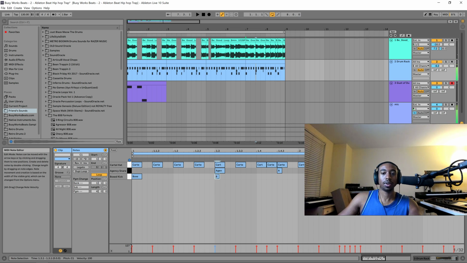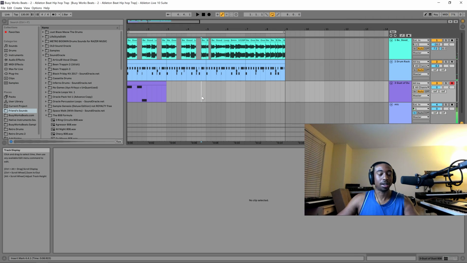So I'll find the shortcut where I don't have to do this to each individual MIDI clip. That is the dirtiest. Oh my God, I'm making way better beats in Ableton just off the strength of finding stuff out. And Oracle sounds, of course.